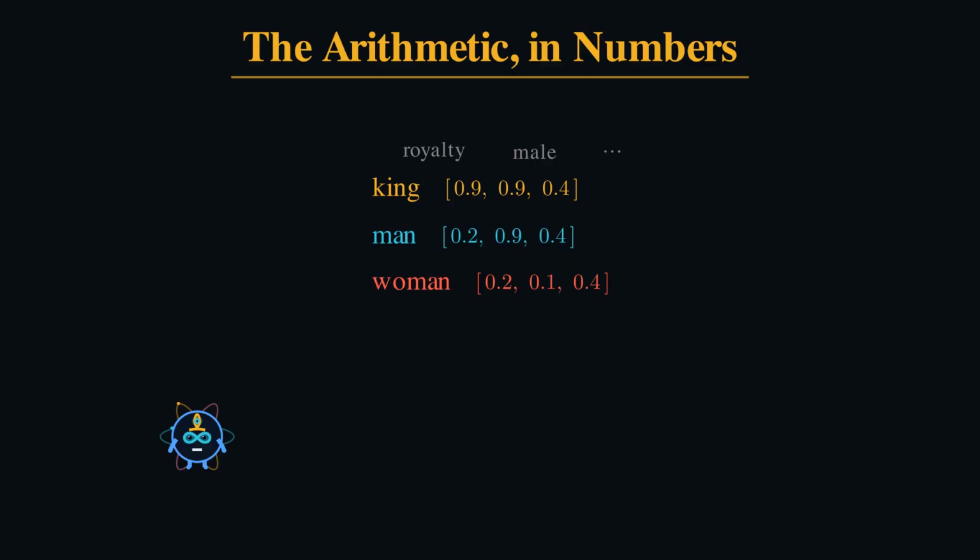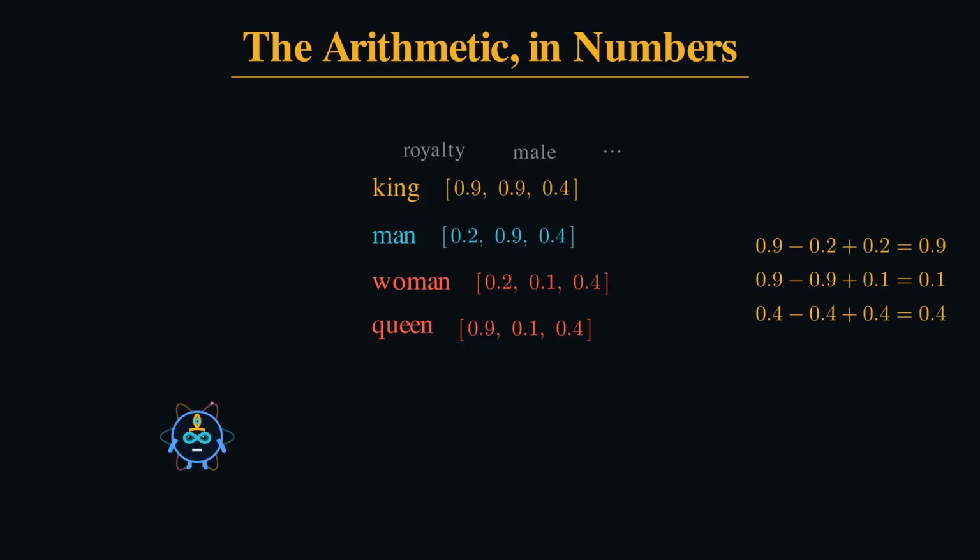Let us actually do the arithmetic. Pretend each word is just three numbers: how royal, how male, and so on. King minus man plus woman, one coordinate at a time. 0.9 minus 0.2 plus 0.2 is 0.9. Down the line, 0.1, then 0.4. Put them together and you get 0.9, 0.1, 0.4. That is queen's vector exactly. The analogy is real arithmetic.